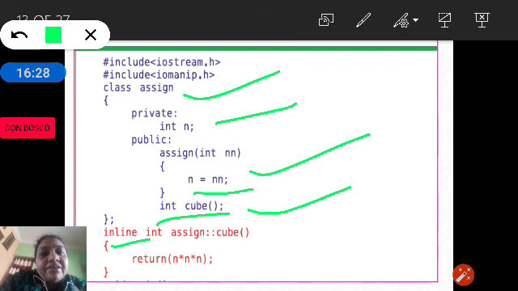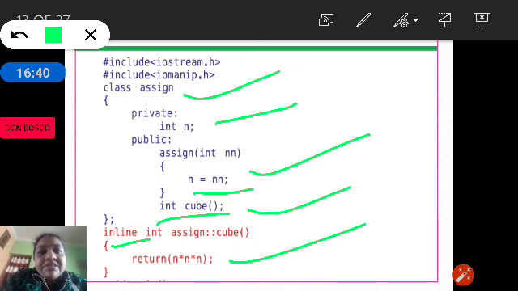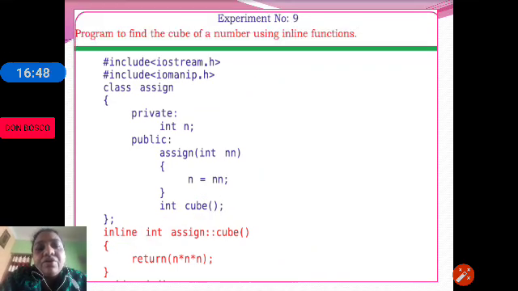The time taken to send the control from main to the called function and back to the main is much more than the time in which the function body can be executed. So instead of wasting the processor time in exchanging the control from one function to another function, we can replace the function call with the function body. That is called an inline function.